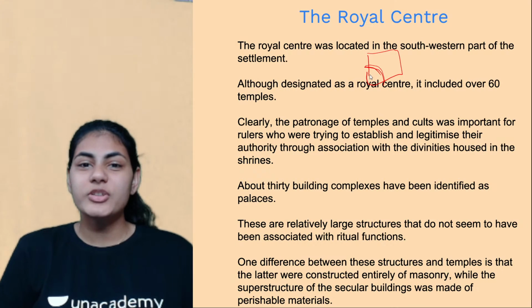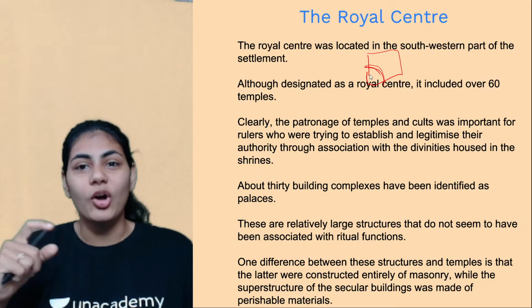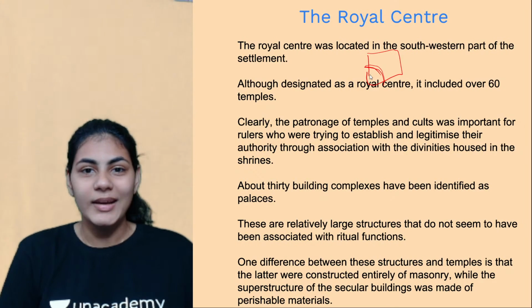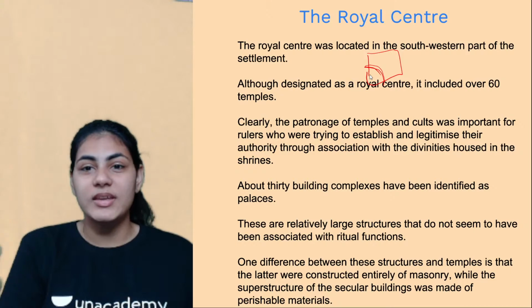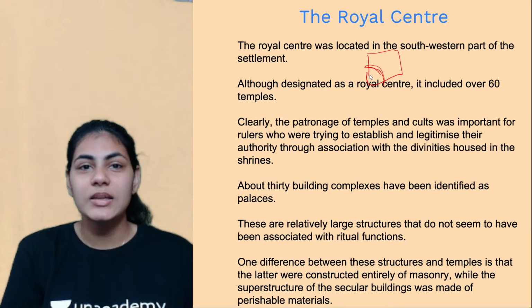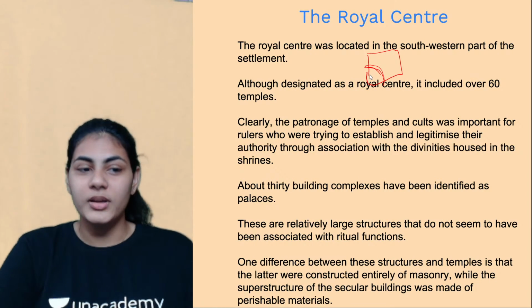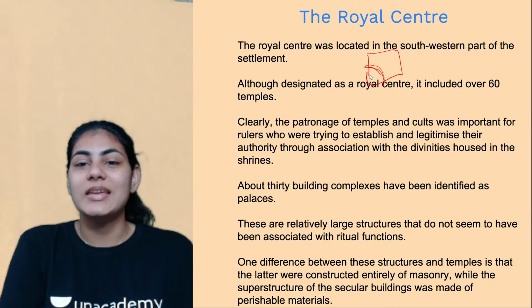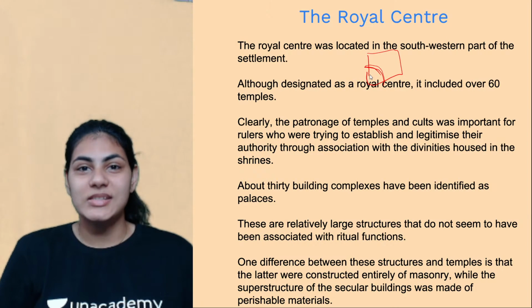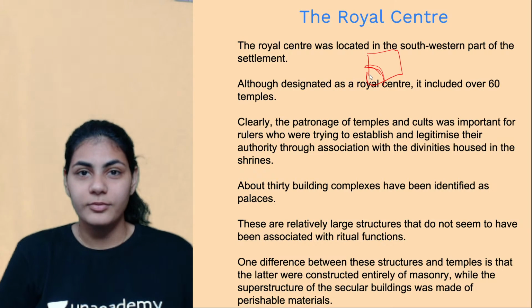One thing we need to remember is that it's officially called the royal center, indicating that only kings used to live here and nobody else. But one important point we need to remember is that it included over 60 temples.